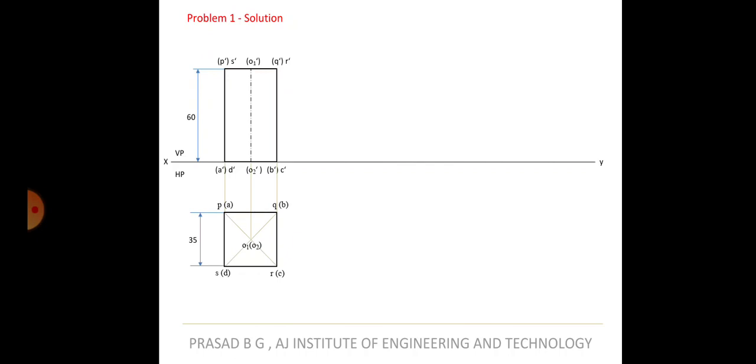So when you see, you will only see the front portion of the square. So you can only see S and R, P and Q will be on the back side. Similarly in the base, you will be able to see only C and D, B and A will be on the back side. Okay, so this completes the first view.